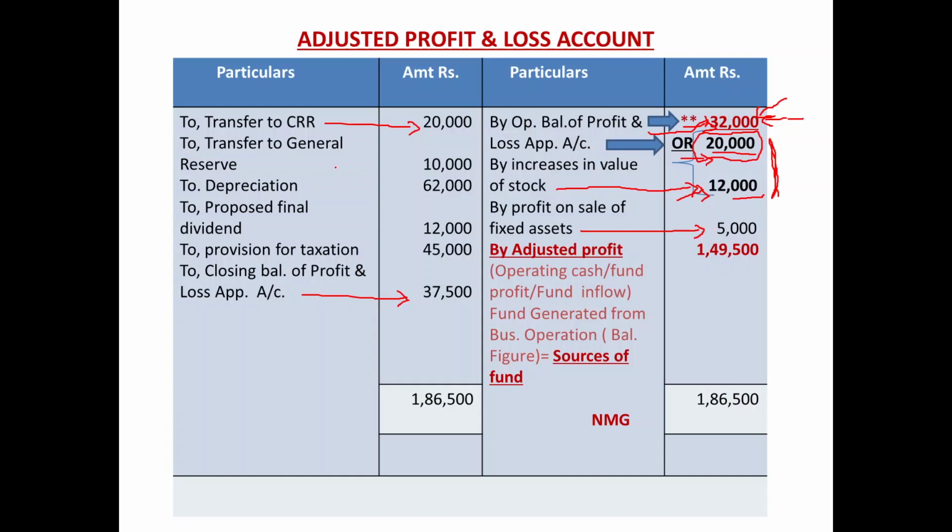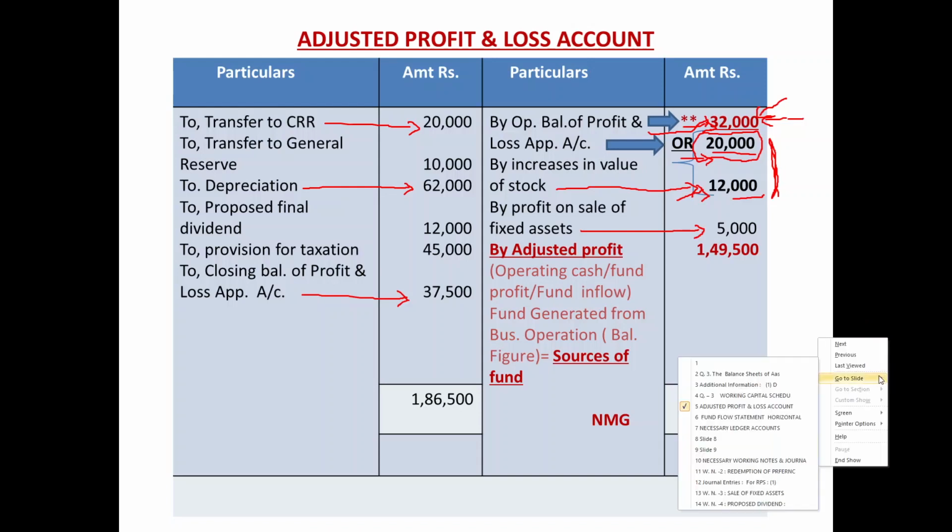Current year's depreciation 62,000 being a non-cash item. Let us add back it in the current year's profit. So 62,000 depreciation we reported on the left hand side, plus side, debit side.